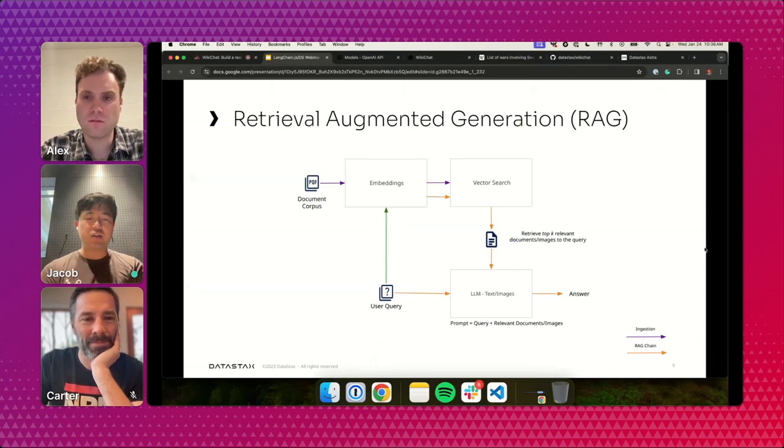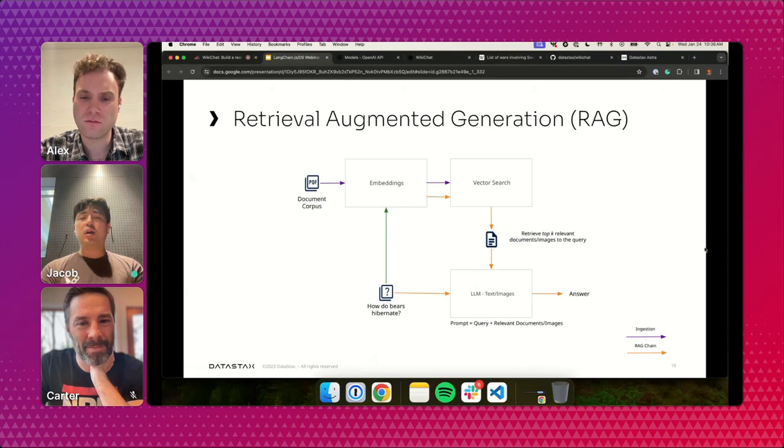If you go to the next slide here. Okay, so here's an example of a basic one: how do bears hibernate? If you ask that question, it gets translated to a vector. We search the vector database, Astra DB, for documents related to bear hibernation, and maybe we get some results back, generate an answer, and all's fine and dandy.